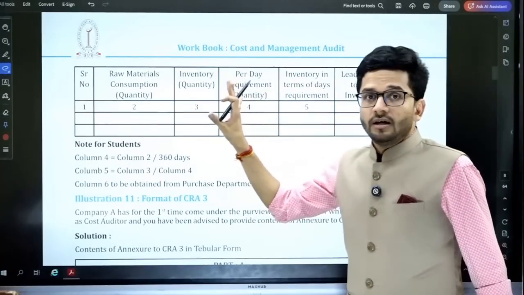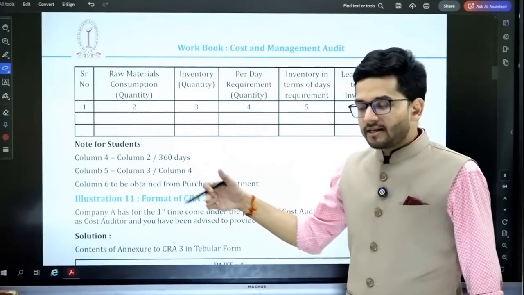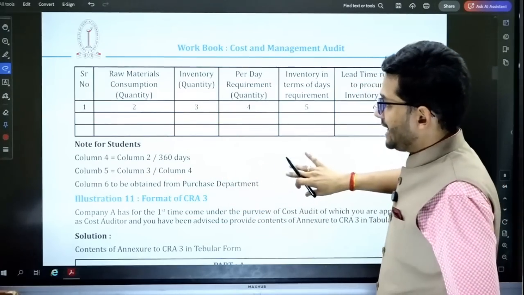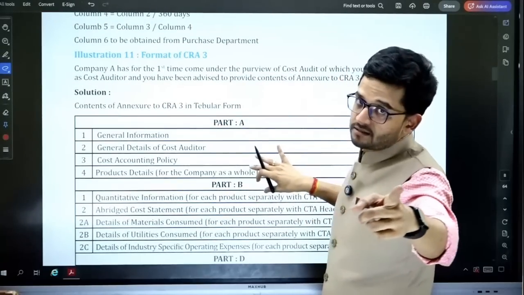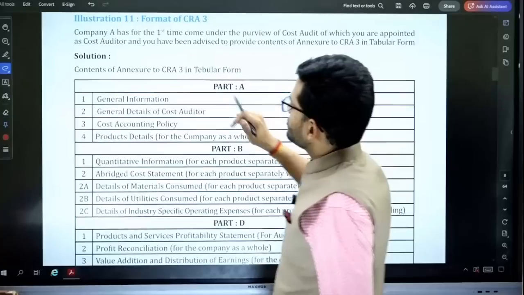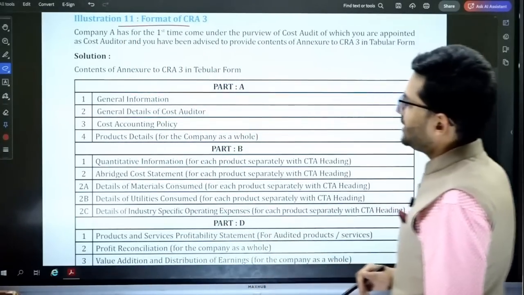But you have to read it, okay? I am just explaining and going to the next question, but this is not what you have to do. You have to read it properly, okay? And even illustration number 1 to 7, you have to read it, guys. Please read it religiously. Please read it carefully. All right, illustration number 11, format of CRA3.